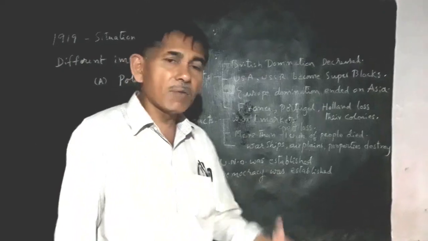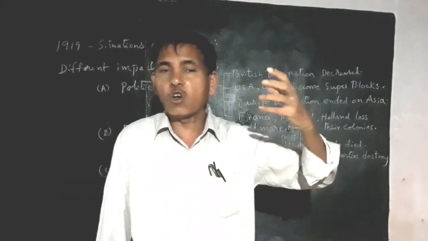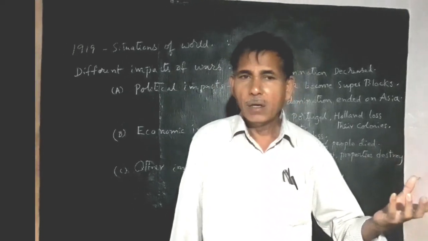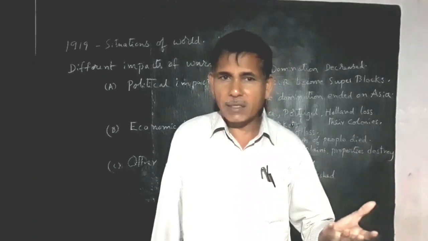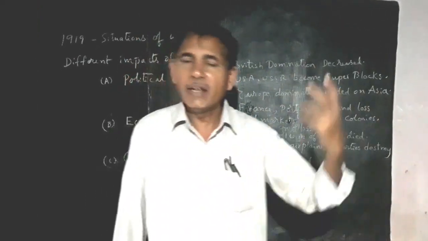And democracy was established. Before democracy, there were so many autocracies, aristocracies, dictatorships, and so on. After the First and Second World Wars, all countries walked towards the direction of democracy.